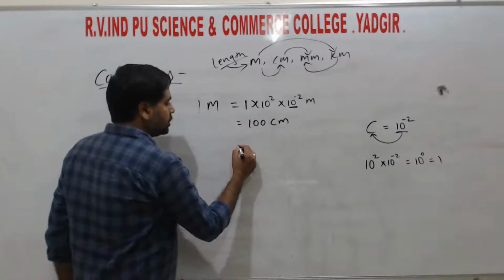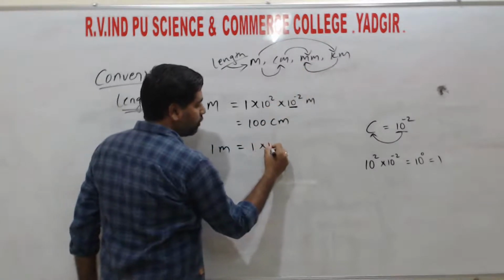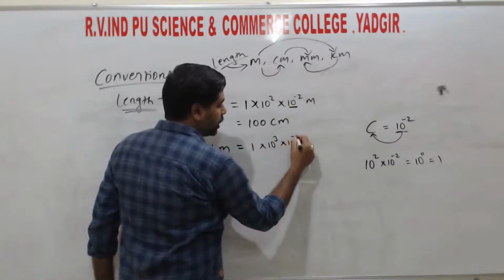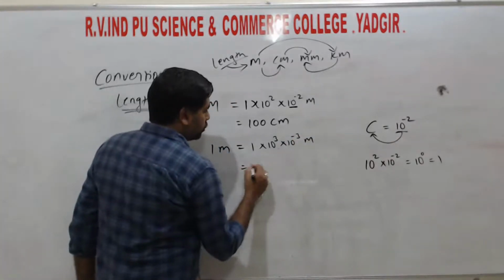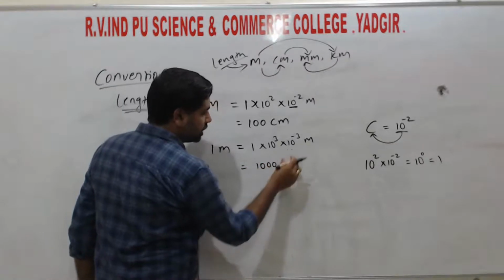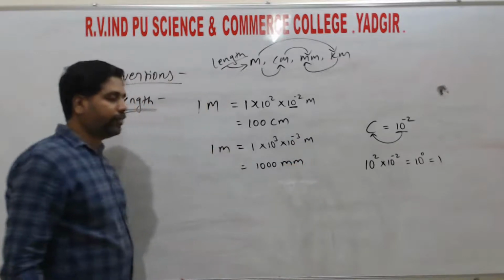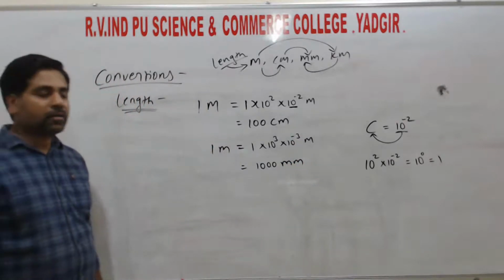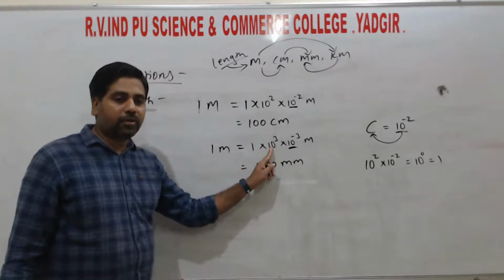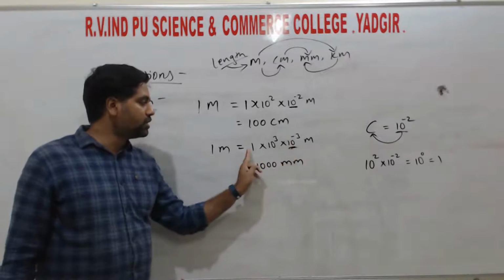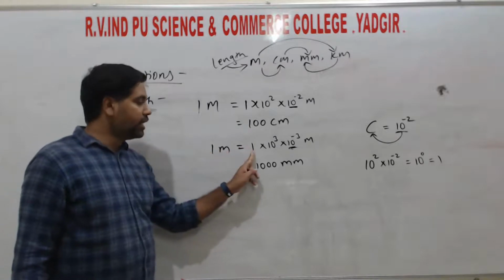So if we convert this 1 meter into millimeters, then we need to multiply 1 into 10 to the power of 3 into 10 to the power of minus 3 meter, right? So this one is 1000, and here 10 to the power of minus 3 we can write as millimeter, right? So this is multiplying by 10 to the power of 3 into 10 to the power of minus 3 to this numerical value, that is 1. So if we have 5 meters, then here it becomes 5.